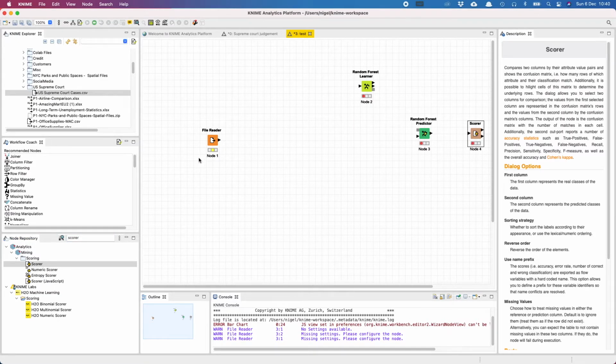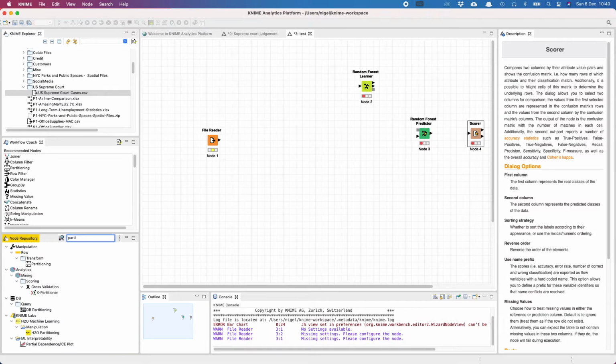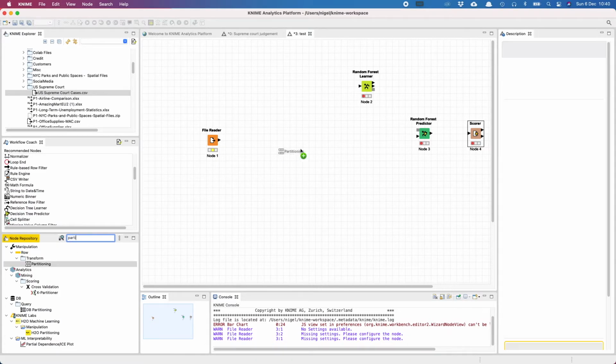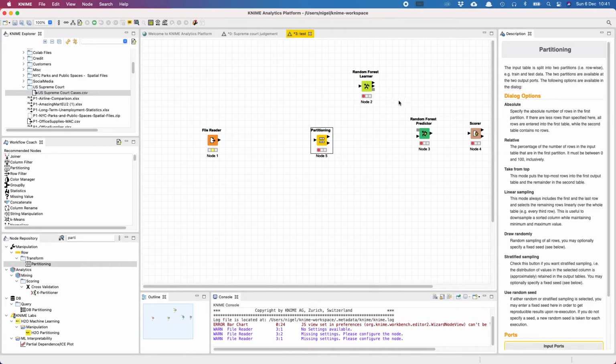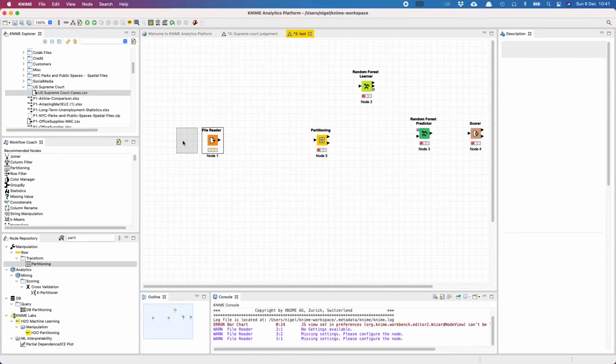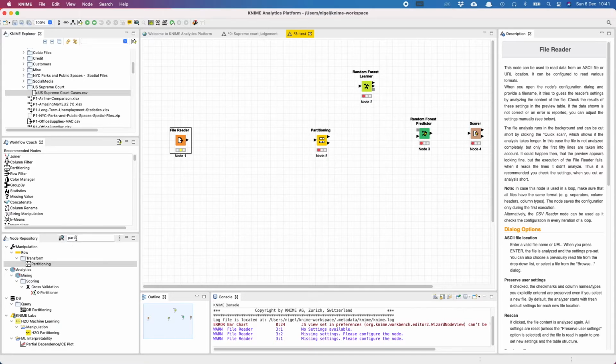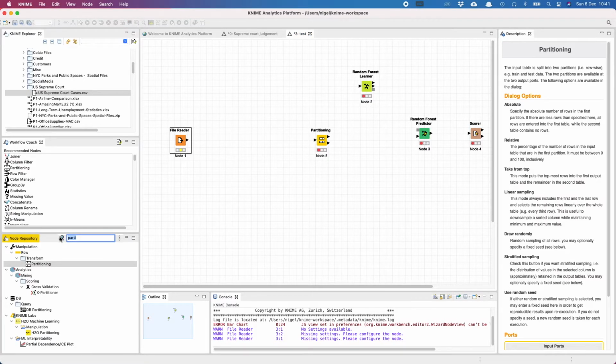Cool. The next thing we need to do is get the data set and split it into two: one, a training set to train the model, and a validation set to test how well our model is. So we're going to search for a partition. So a partition splits the data set into two. So since we're using a random forest learner, I know that we need to convert all our numeric data into strings. So I'm going to search for that.